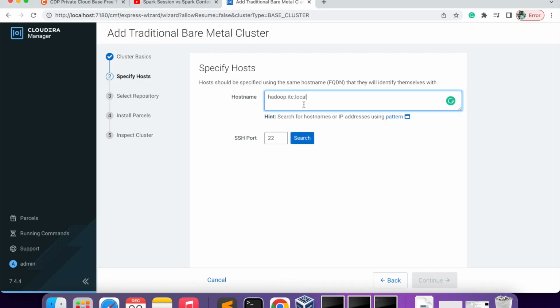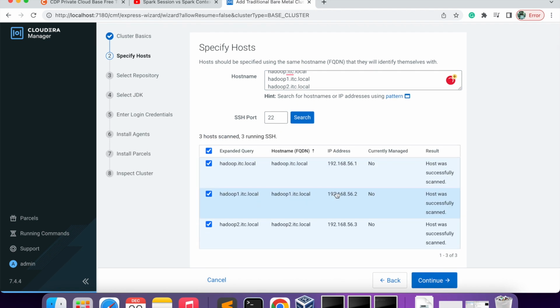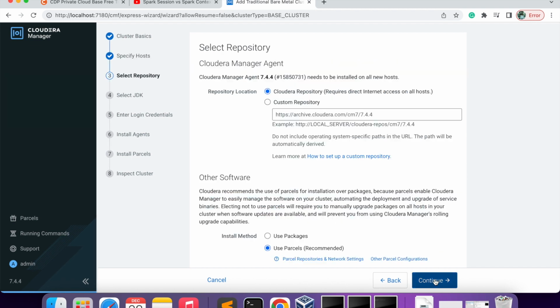It will be this, hit enter, then you have hadoop1, then you have hadoop2, then you do search, it should be able to find all three hosts. This is the host we have. Click on next.